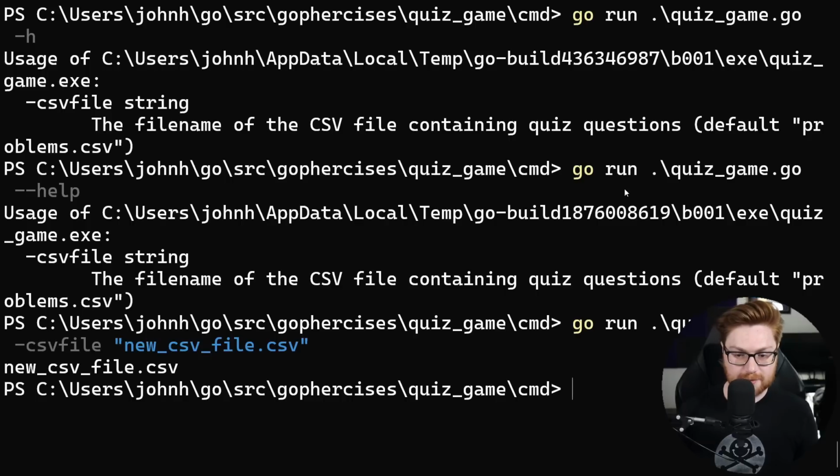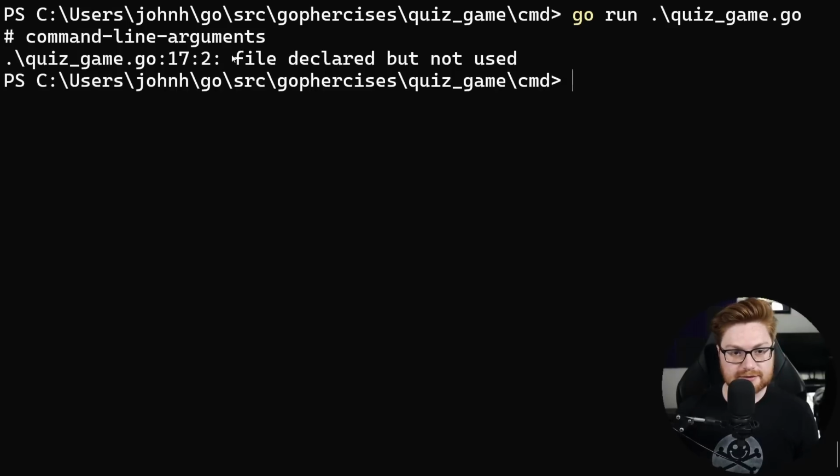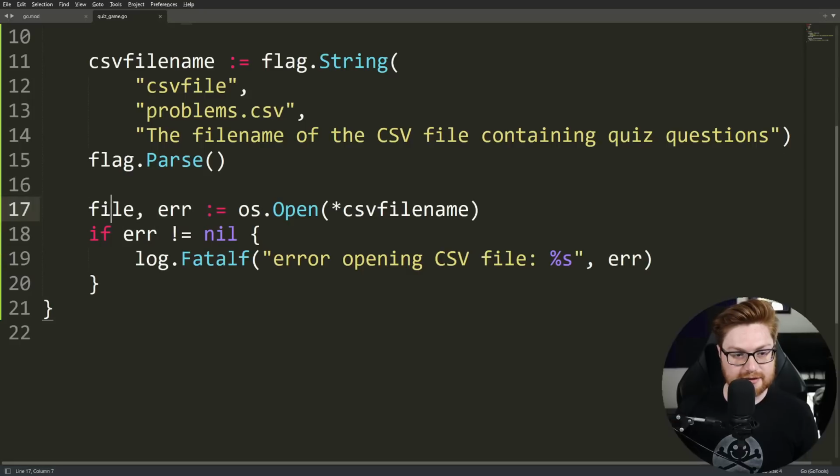Let me go ahead and go back to my terminal. Let's go ahead and build, let's just go run our quizgame.go. Looks like I have a file declared but not used. Okay, that's because I'm not doing anything with this value.